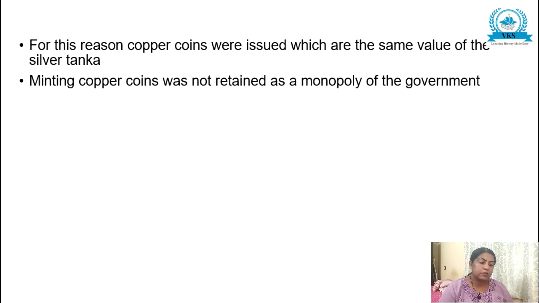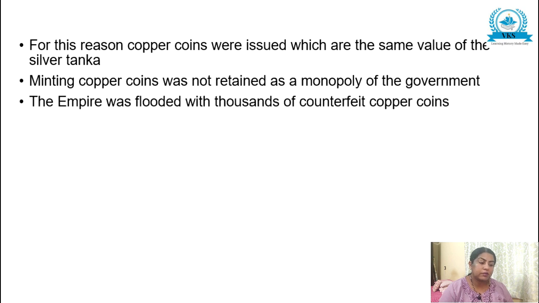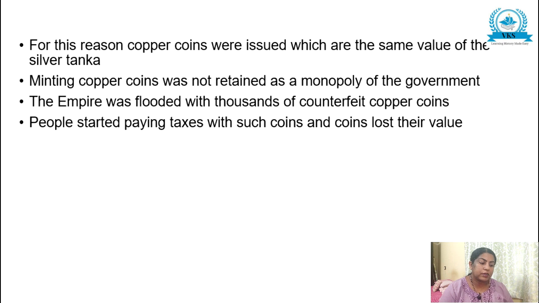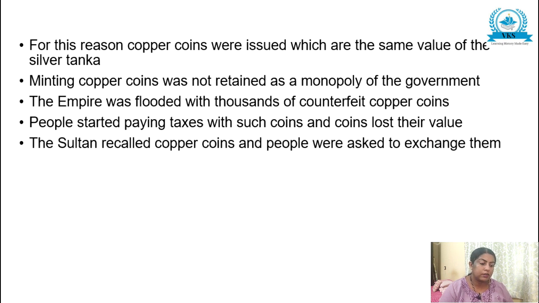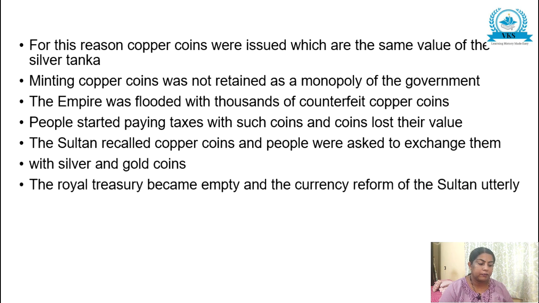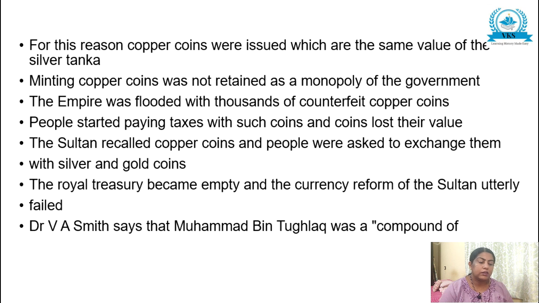Minting copper coins was not retained as a monopoly of the government, and the empire was flooded with thousands of counterfeit copper coins. People started paying taxes with such coins, and coins lost their values. The Sultan recalled copper coin, and people were asked to exchange them with silver and gold coins. The royal treasury became empty, and the currency reform of Sultan utterly failed. So these were the three administrative experiments.